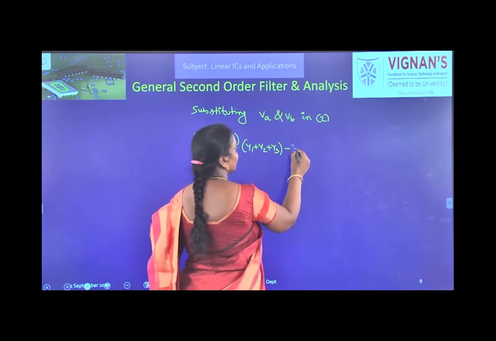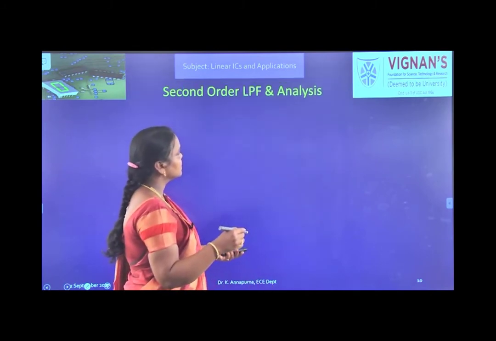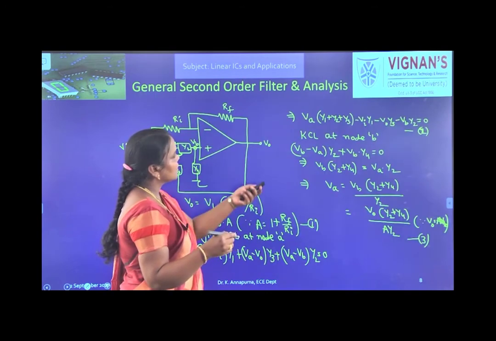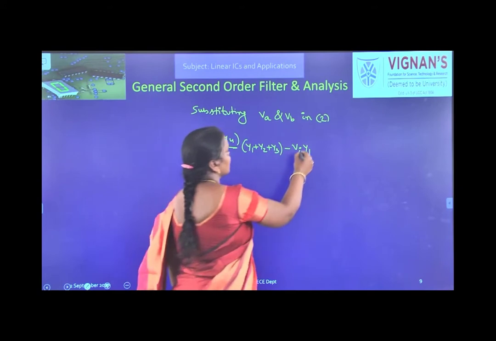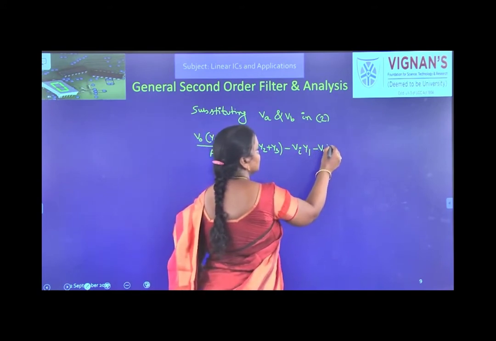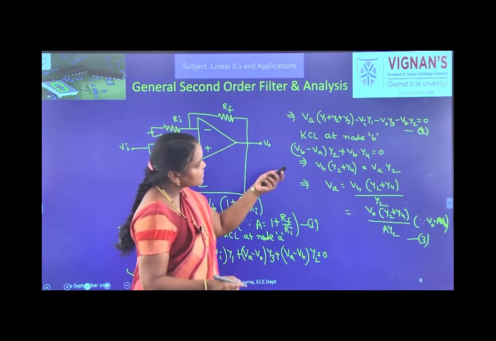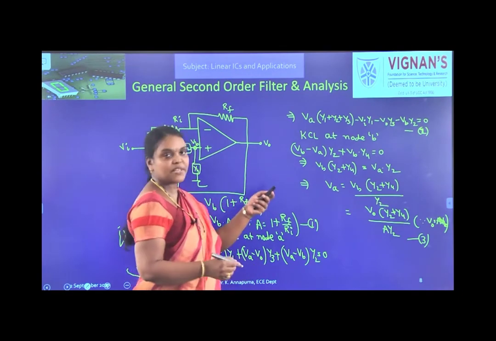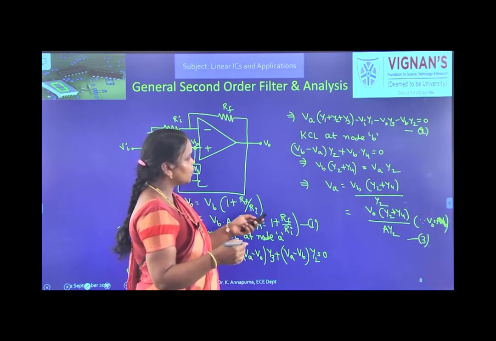The next term is minus V0 Y3. And the next term is minus VB Y2. VB means V0 by A, so it is minus V0 Y2 by A.